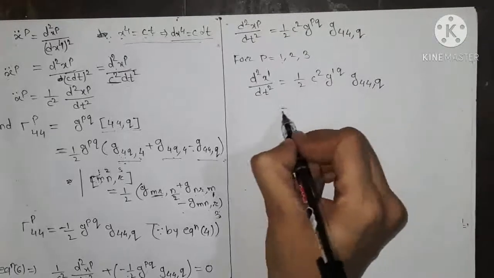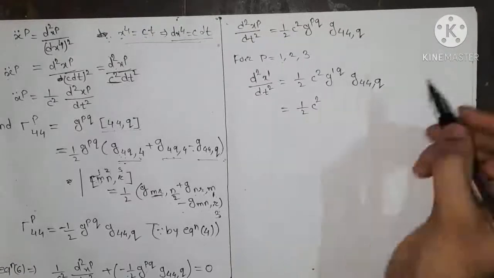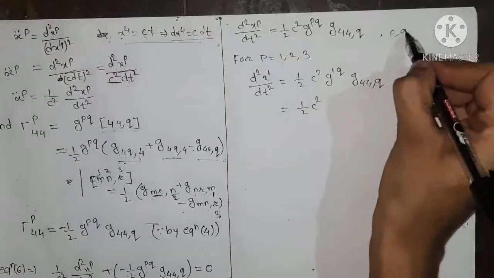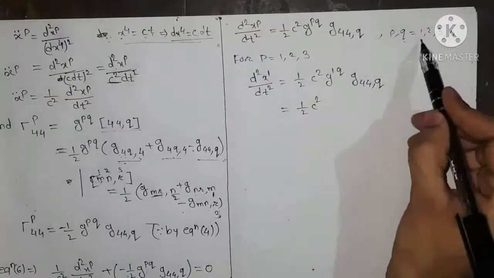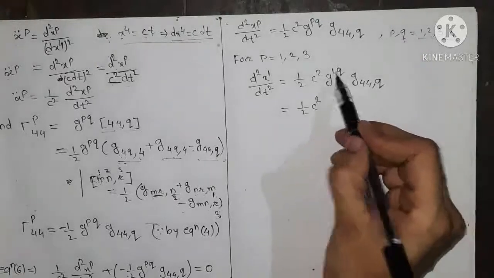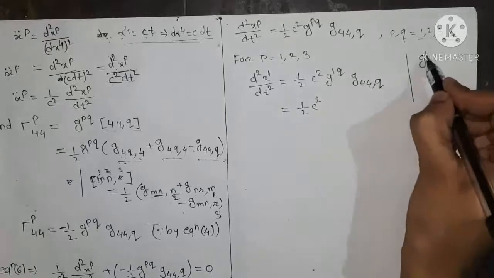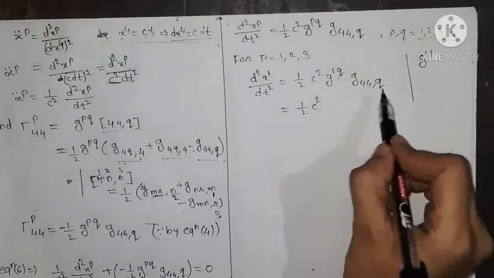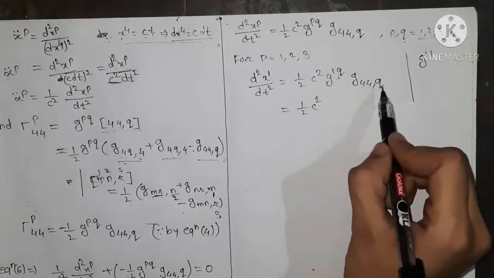Okay, now this is equal to 1/(2c²). Now p, q is varying over 1, 2, 3, 4. As q is also varying from 1 to 4, if we take q equals 1, then it is g11. Since q is a dummy suffix, as we vary q we apply the summation rule.